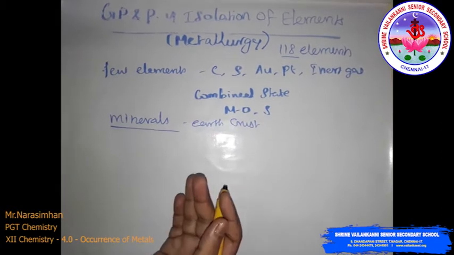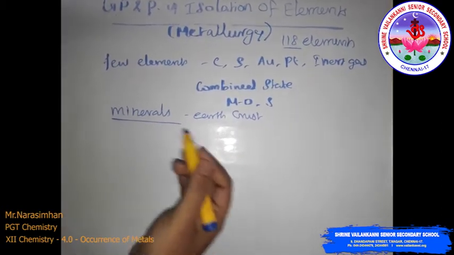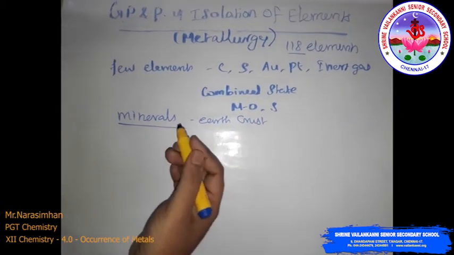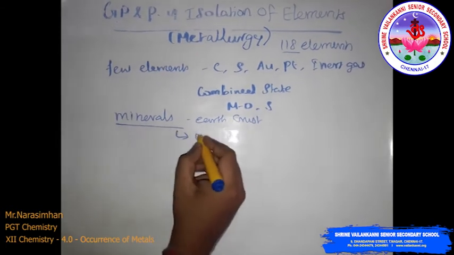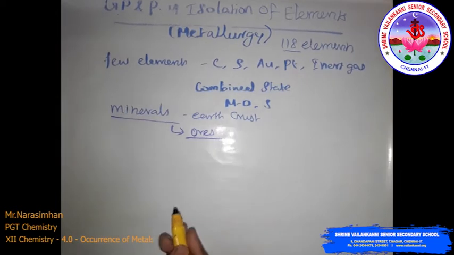Out of many minerals in which a metal may be found, only a few are viable to be used as sources of that metal. Such minerals are known as ores.